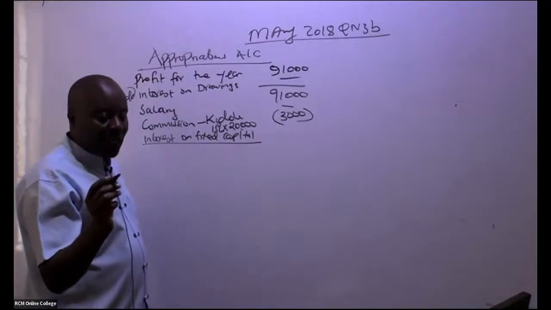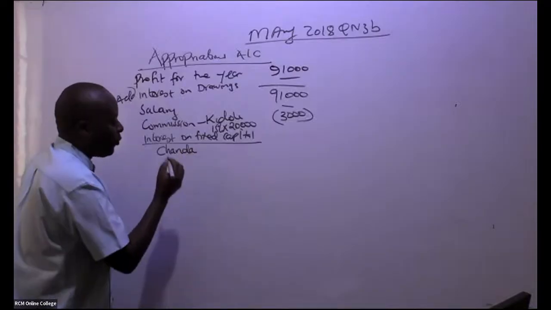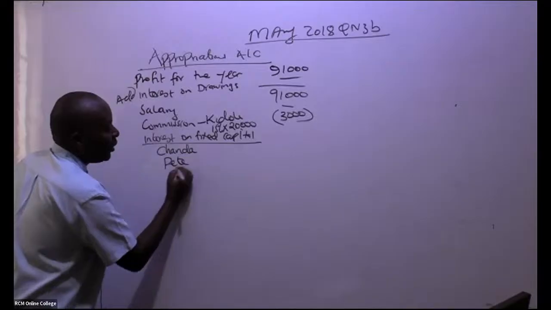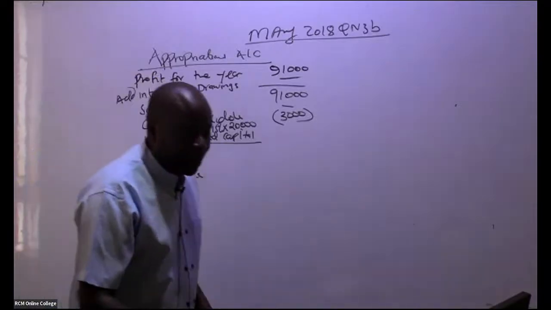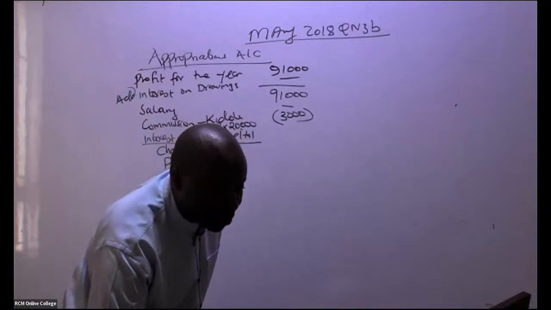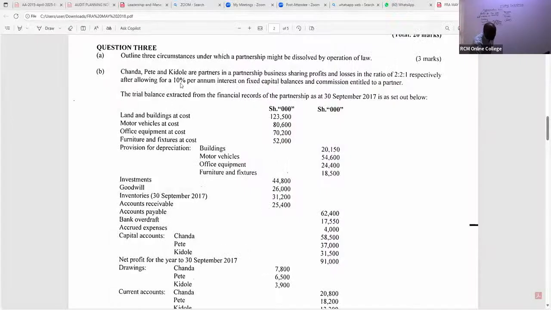So go ahead and tell us, Chanda will be getting, of course, we have got 3 partners. So we have Chanda, we have Pete, and then we have here Kidole. Already Sharon is giving us the total. Thank you so much, Sharon. So you can see, ladies and gentlemen, in this case here, the interest is 10% per annum on fixed capital balances. So each one of them will be getting 10%.